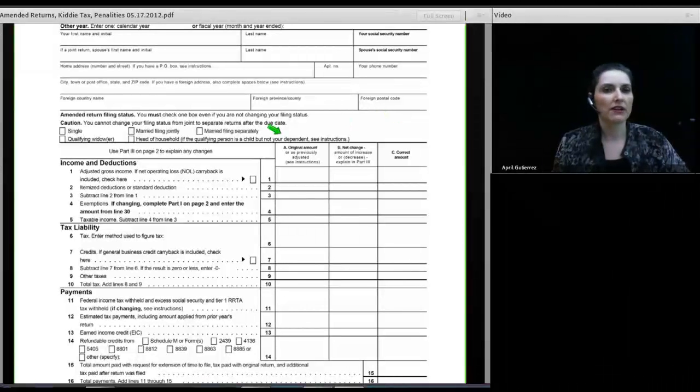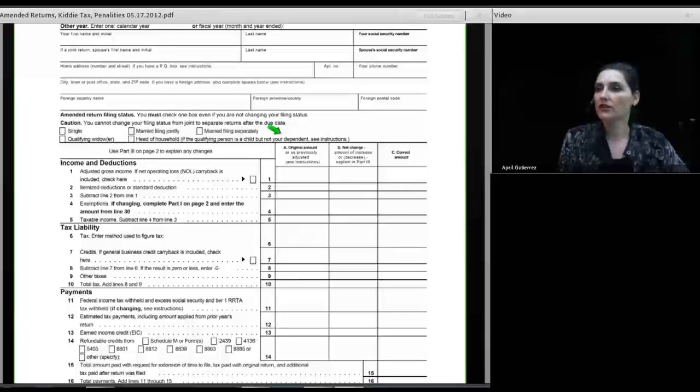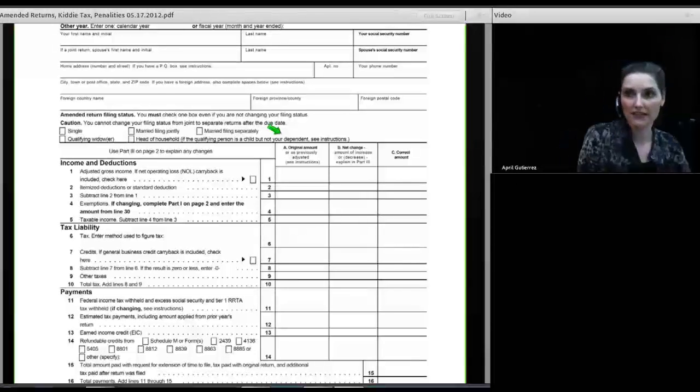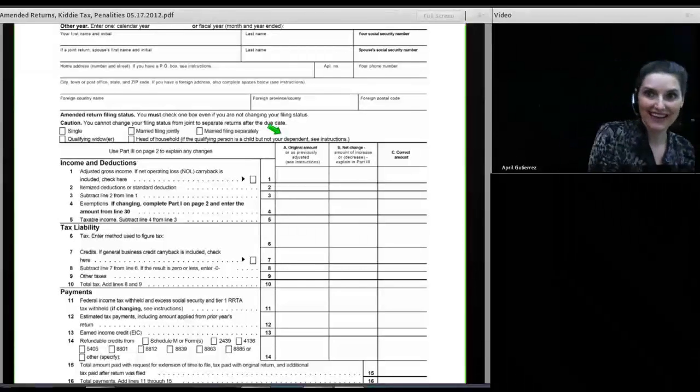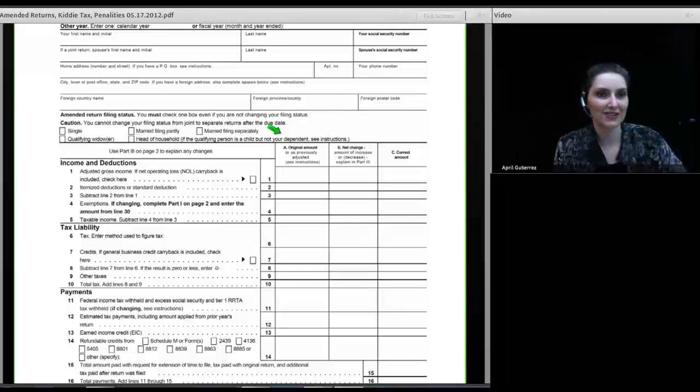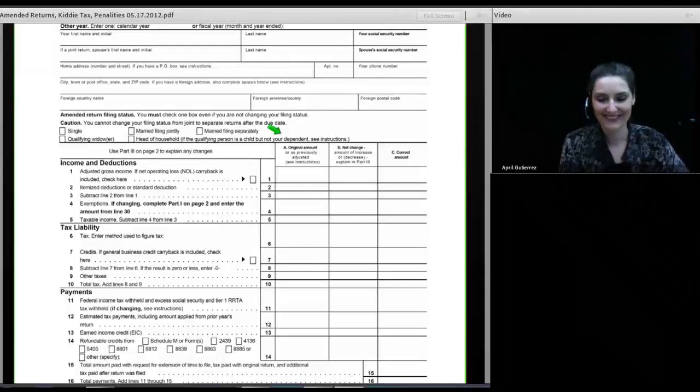For the original amount, I'm going to look at the return that was originally filed or the most current revision of that filed return. Sometimes you can file a return and then amend it, and then you're amending it again. So you're going to look at whatever version of the tax return is currently in IRS coffers. That's the one that you're going to use. And you enter the numbers from that original return.